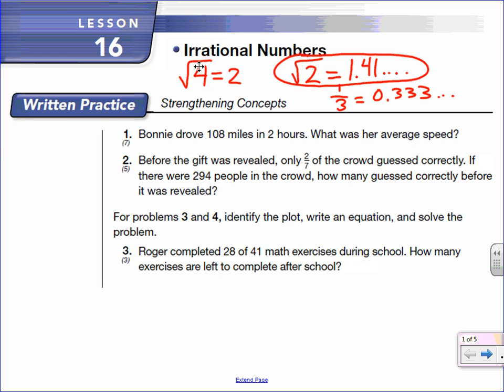So that said, let's dive into the assignment. Bonnie drove 108 miles in 2 hours. What was her average speed? Well, when we talk about speed we give it in miles per hour. So we're going to take the miles she drove, 108 miles, and divide it by the hours, 2 hours. 108 divided by 2: 100 divided by 2 is 50, and 8 divided by 2 is 4. So she must have averaged 54 miles per hour.